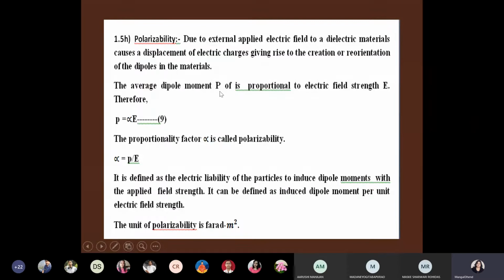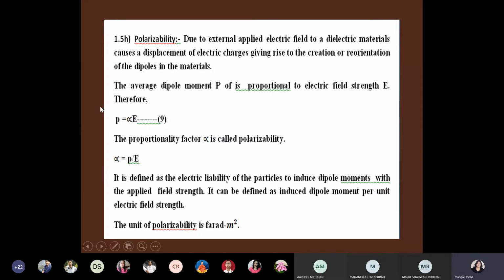And the average dipole moment p is proportional to electric field strength E. It is natural. Dipole moment will be proportional to the applied electric field. That also we have seen. Why? Because if you apply electric field more and more, dipole moments will go on creating more and more, and polarization will also go on increasing.